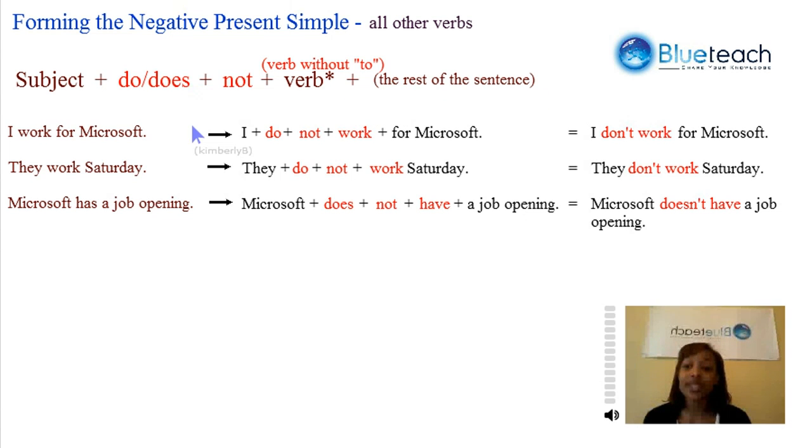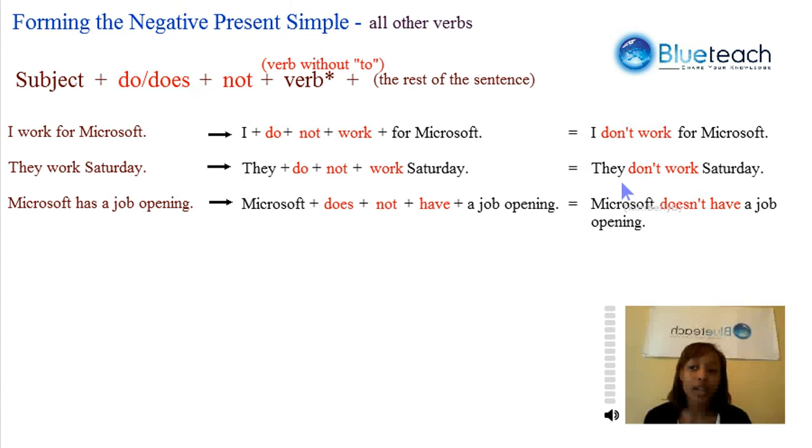Let's check out these sentences. I work for Microsoft becomes I, we add do because do is what correlates with I, not, that tells us that it's in the negative, the verb to work without the to in front of it, for Microsoft. And what we get, I do not work for Microsoft, becomes I don't work for Microsoft, because we can shorten do not to don't. They work Saturday becomes they do not work Saturday. And again, do not can be shortened to don't.